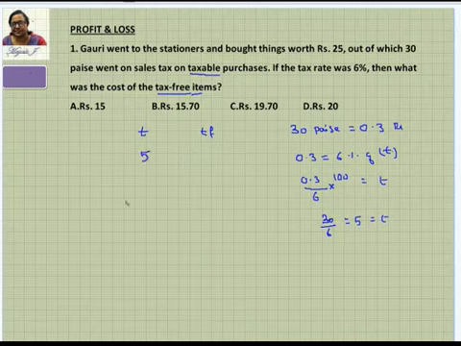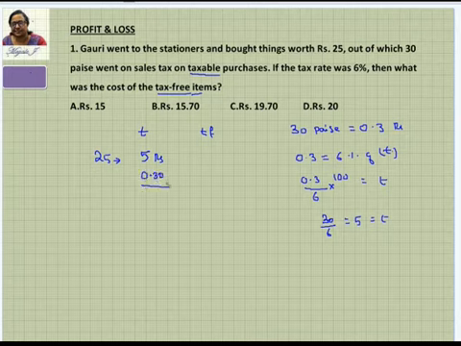Out of 25, Gauri spends 5 rupees to buy the taxable items. And now you can't say the rest is 20, because for these 5 rupees of taxable purchases she is going to pay the tax of 30 paise. So the tax of 30 paise, 0.3, is also spent here.